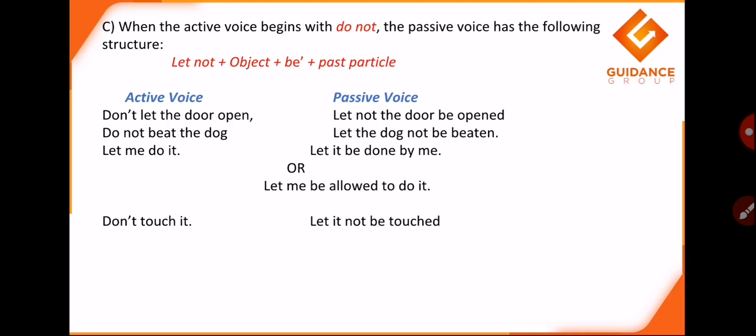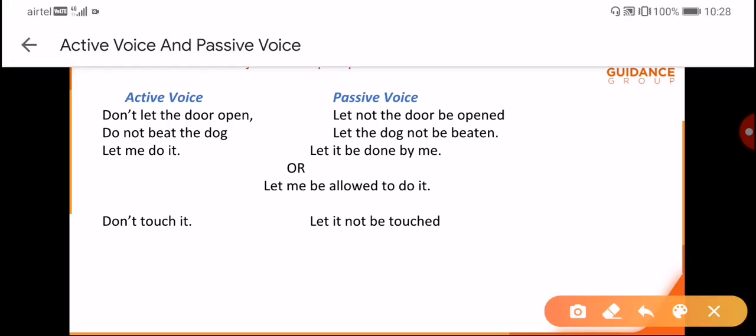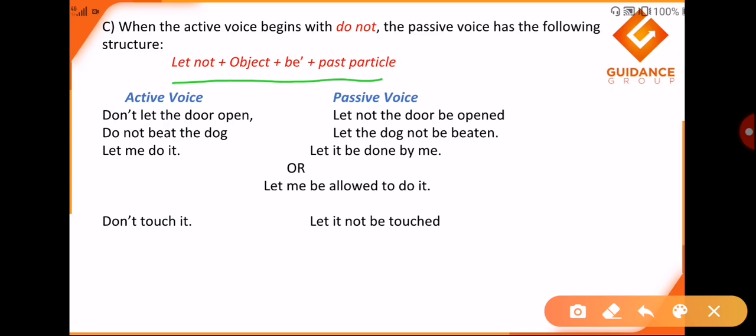Now, when the active voice begins with do not, the passive voice has the following structure: let not plus object plus be plus past participle. Active voice says don't let the door open. Passive voice says let not the door be opened. So, we just stick to the formation: let not plus object plus be plus past participle.